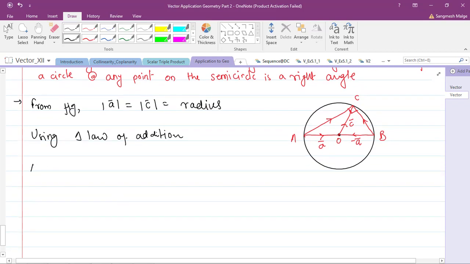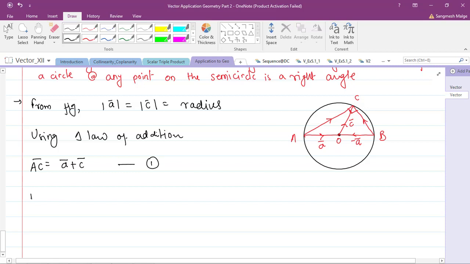From the figure, AC bar is equal to A bar plus C bar. Let's name this equation number 1.